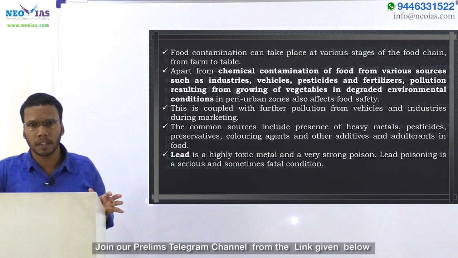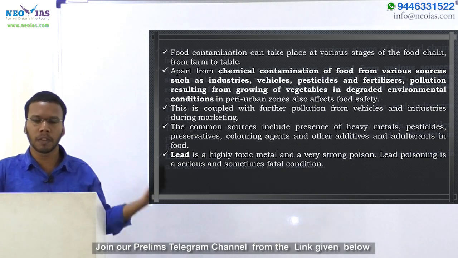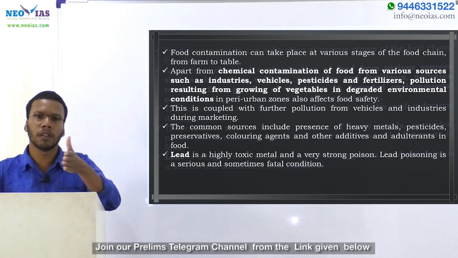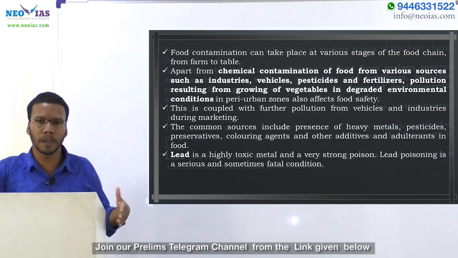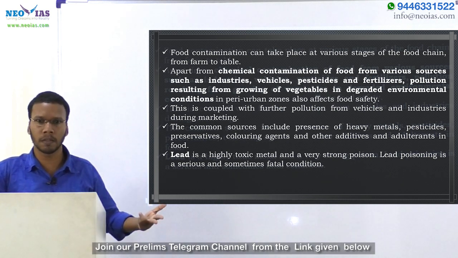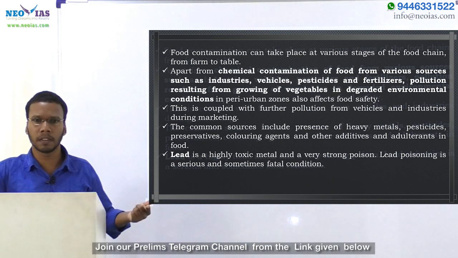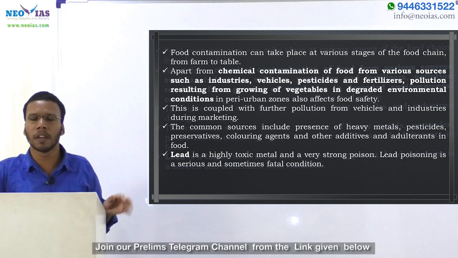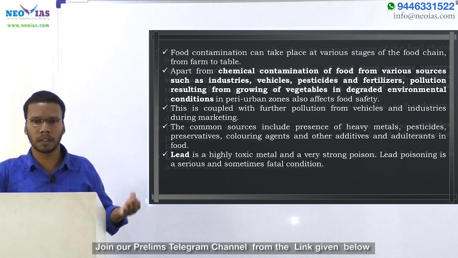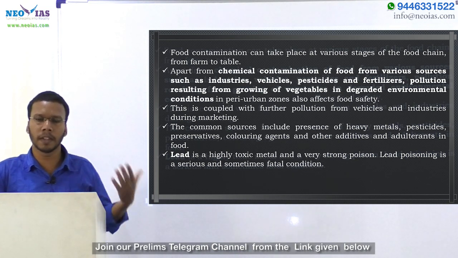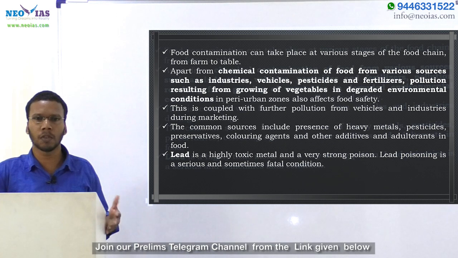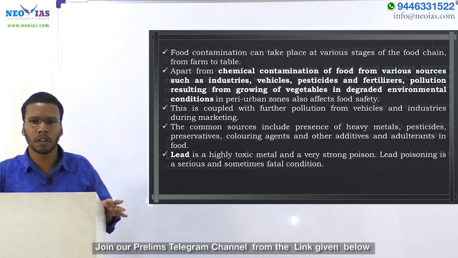So food contamination can take place from the beginning of the farmland to the end of the table. That means from the beginning of the farming, we will be using pesticides, fertilizer, and herbicides. So from that stage itself, it starts getting contaminated. And in food production also we will be using so many additives. So food contamination happens all over the food chain.